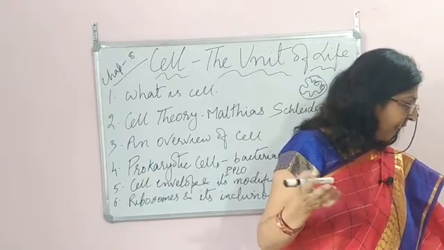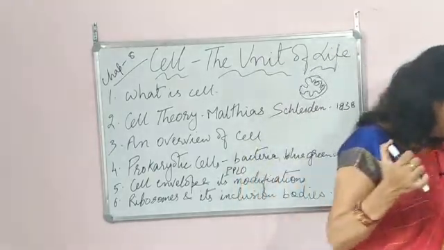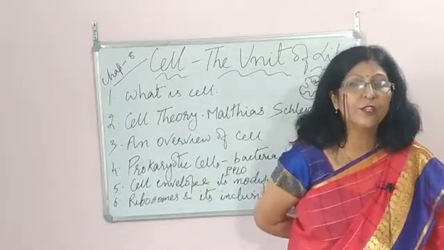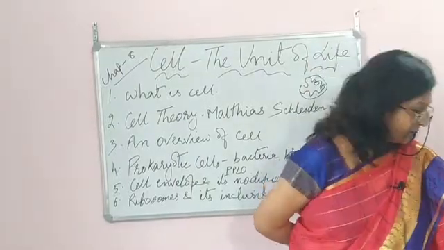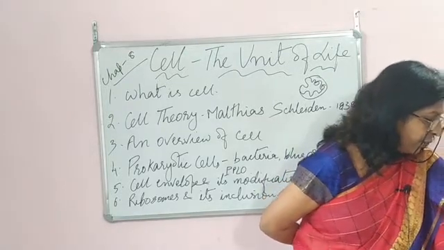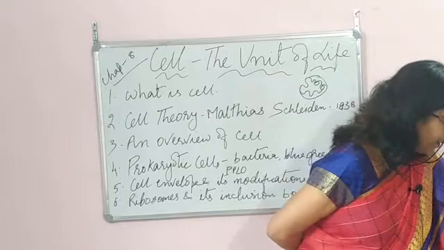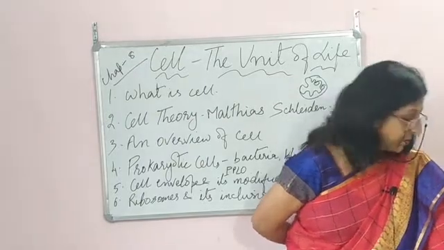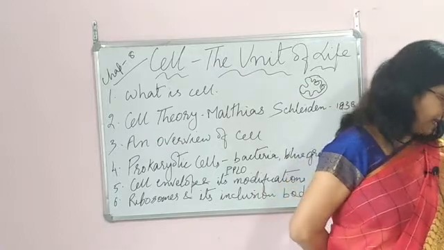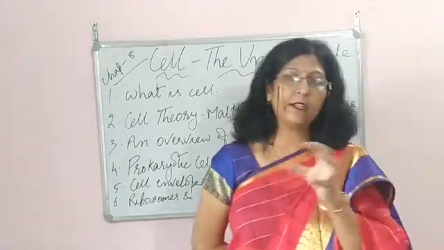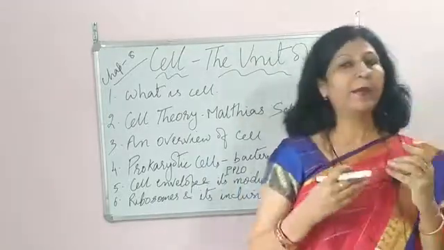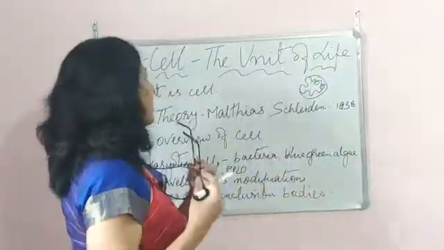And then there are the bacterial inclusion bodies. What are inclusion bodies? They are the ones which contain the reserve food materials. Reserve food materials may be in different forms, and they are present in the cytoplasm: phosphate granules, glycogen granules, gas granules. It can be any, and it is found different in different sorts of bacteria. So that was all we did today in Cell, the Basic Unit of Life.